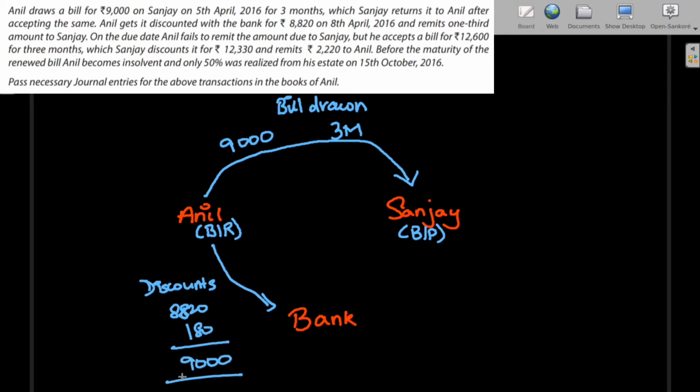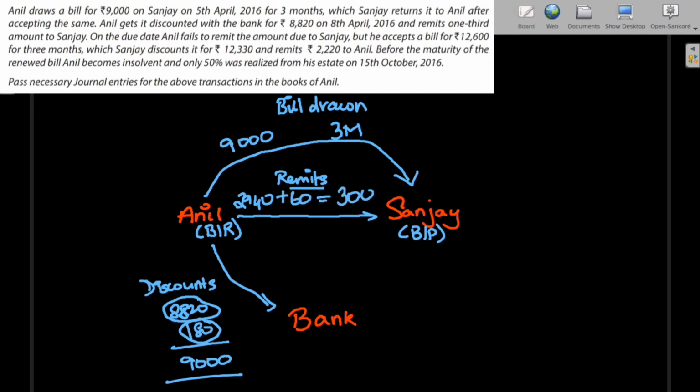Now Anil remits one-third amount to Sanjay. So from the bill which is discounted from the bank, he remits one-third amount to Sanjay. The amount Anil remitted to Sanjay would be 8,820 divided by 3, which is 2,940, plus even the discount, which is 180, and 180 divided by 3 will give you 60. So he remits a total amount of 3,000.